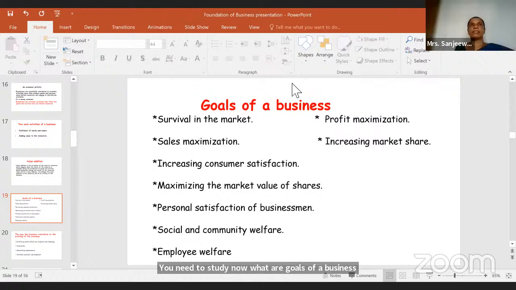Now, I told you earlier also, when you are studying business studies, when you're writing answers for business studies, you need to think that you have your own business, right? Then if you have a business, what are your goals? Survival in the market. That's the first thing, right? You need to survive.